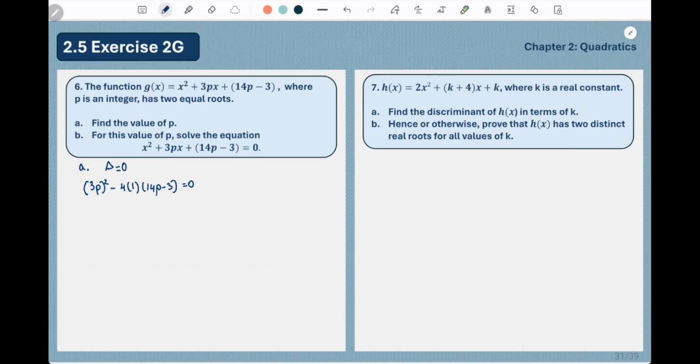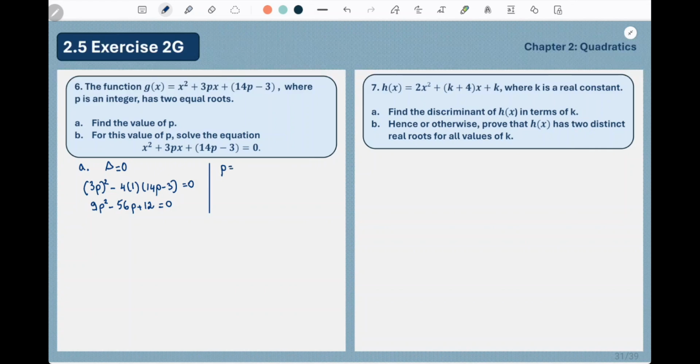So simplifying this one is 9p squared minus 28p plus 12 equals 0. Actually, this is minus 56p. So here we have a quadratic equation. So in order to find p, we need to solve for p. Because I don't have much space, I'm gonna write here.